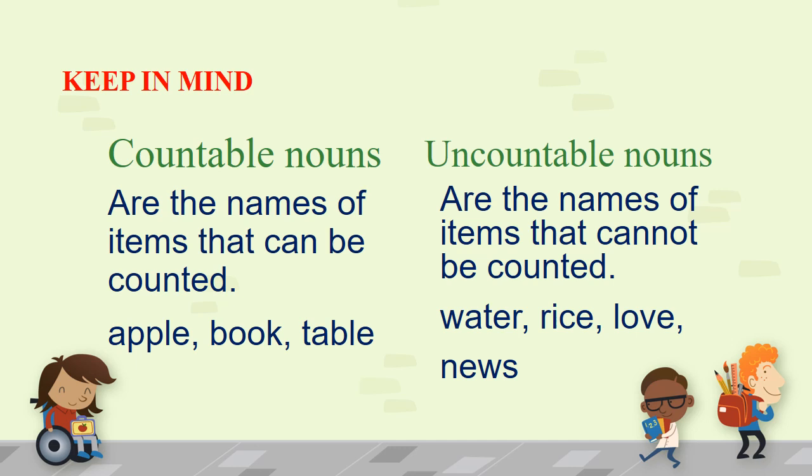So children, with uncountable nouns, we do not use articles a and an. Like we do not say a water or rice. But with countable nouns, we use a and an, like a book, or table, an orange. So you have to remember, we use a and an with singular nouns and countable nouns. We do not use them with plural nouns and uncountable nouns.